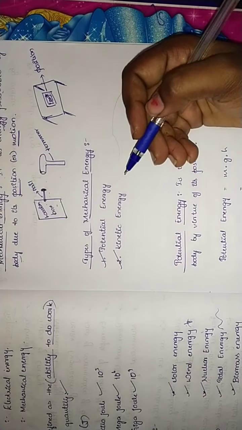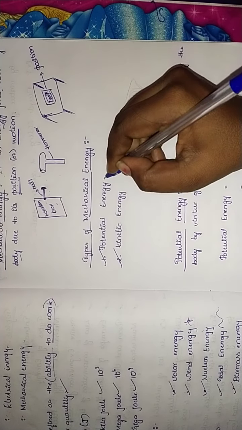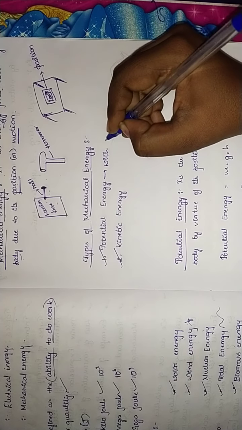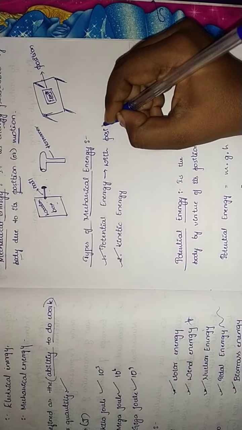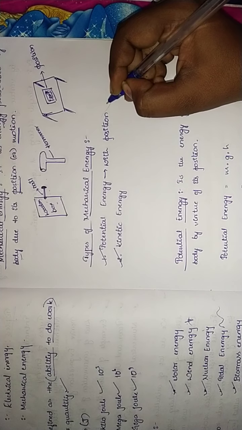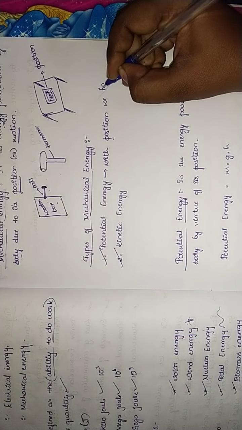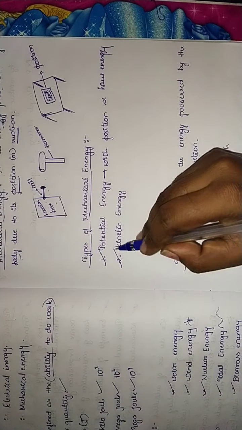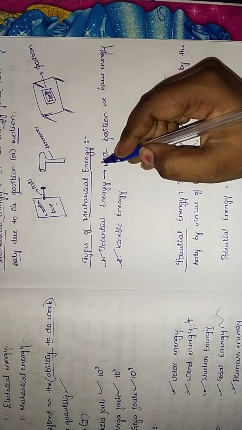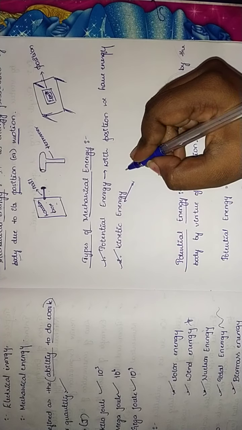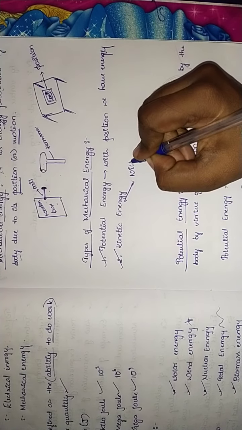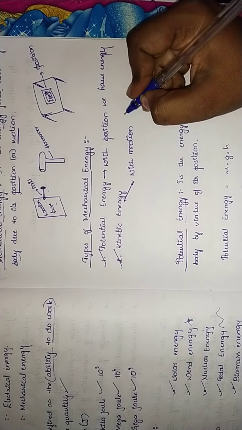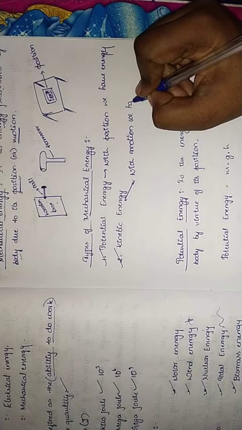So what is potential energy? Potential energy is that with position we have energy, such things we take as potential energy. Kinetic energy means with motion we have energy.